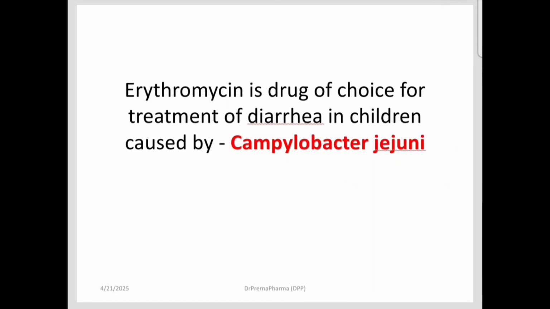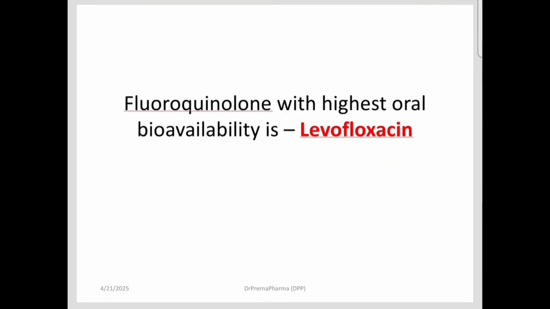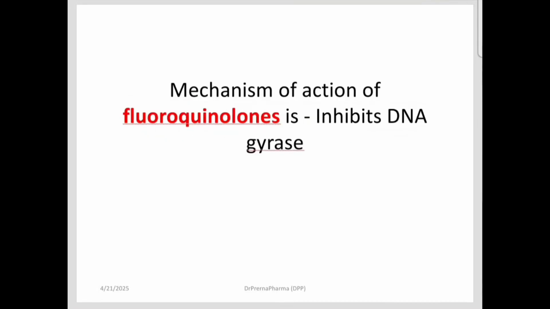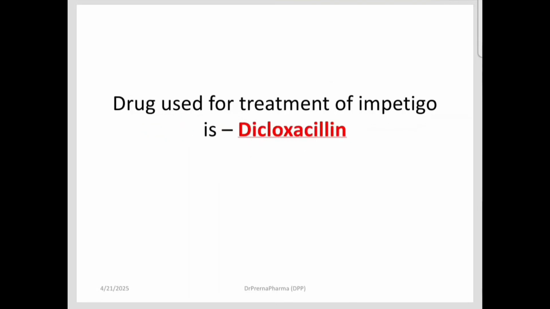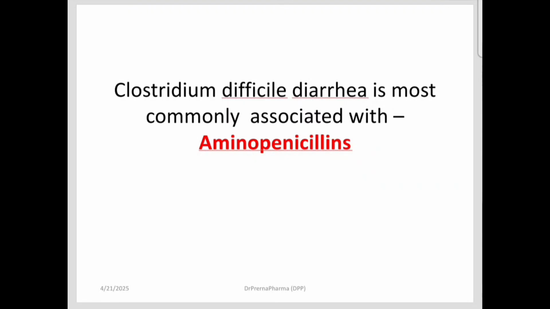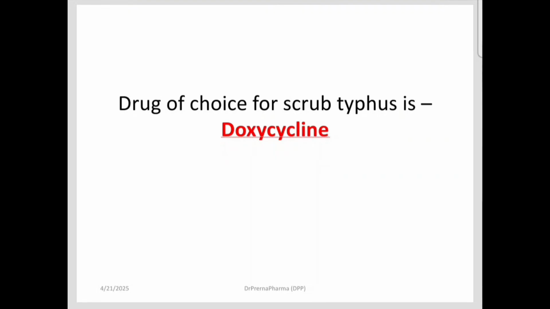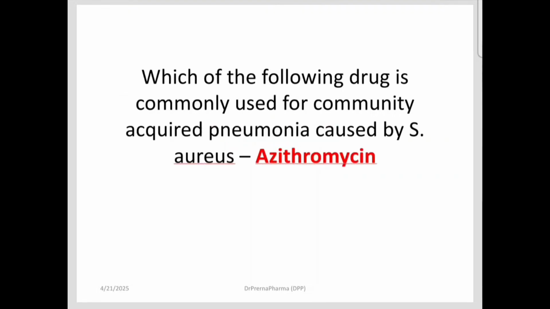Erythromycin is a drug of choice for treatment of diarrhea in children caused by Campylobacter jejuni. Fluoroquinolone with highest oral bioavailability is levofloxacin. Mechanism of action of fluoroquinolone is that it inhibits DNA gyrase. Drug used for treatment of impetigo is dicloxacillin. Clostridium difficile diarrhea is commonly associated with aminopenicillin. Drug of choice for scrub typhus is doxycycline.